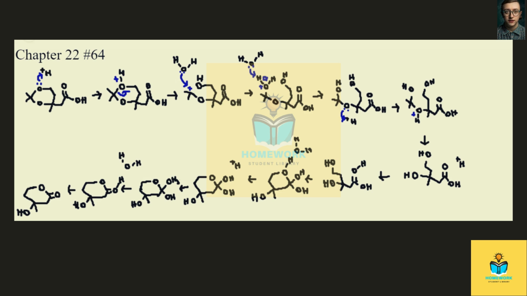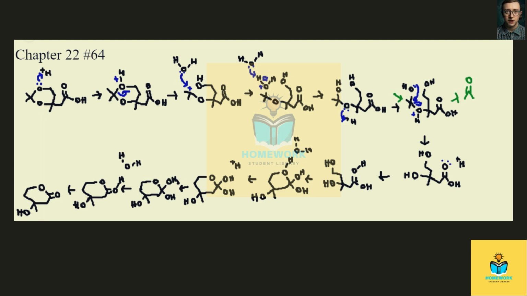What will actually happen this time is this oxygen will add down, that bond will break, and this part here is going to become the acetone, which is a product of this reaction. So that will leave at that point and become the acetone. And that's the end of our acetal hydrolysis.